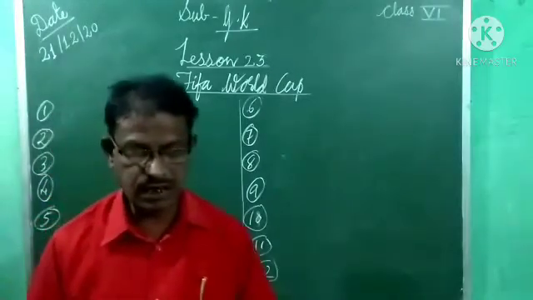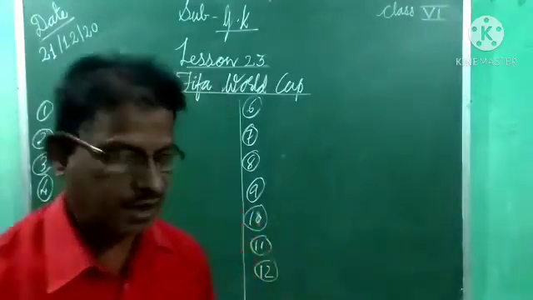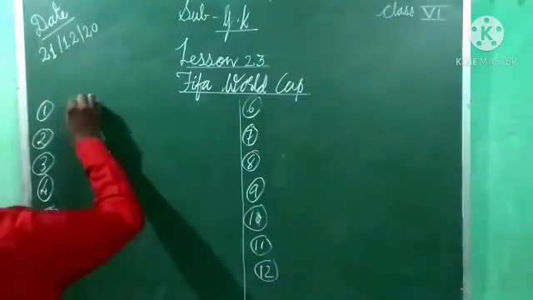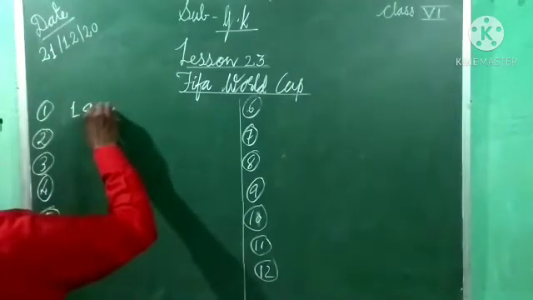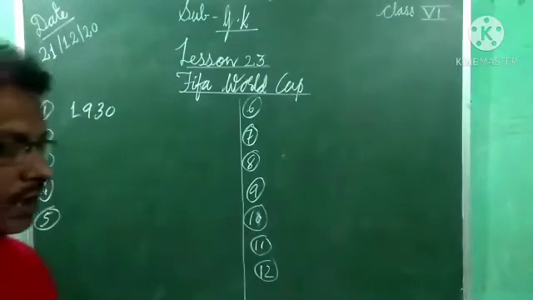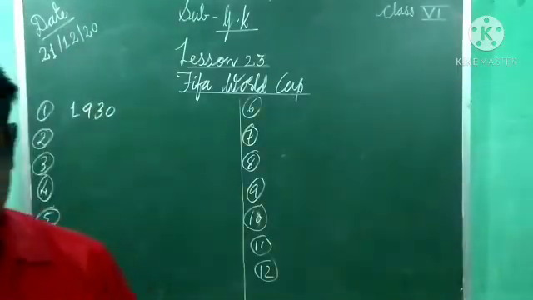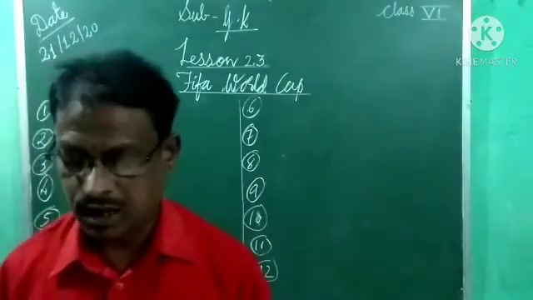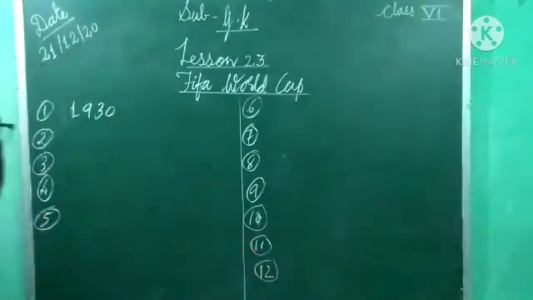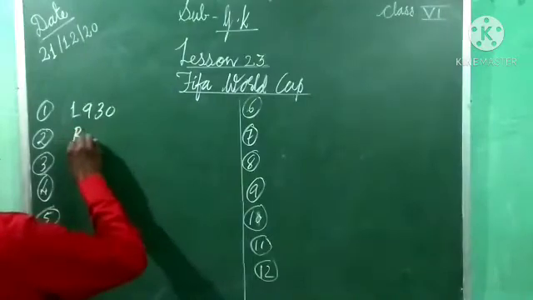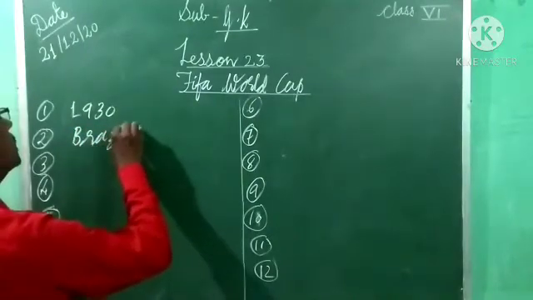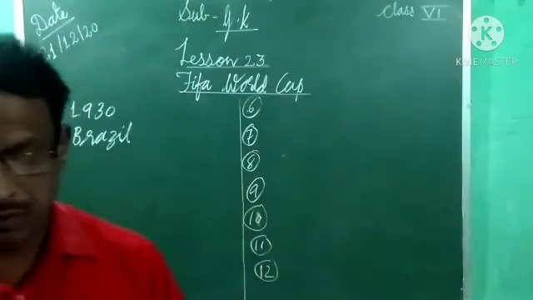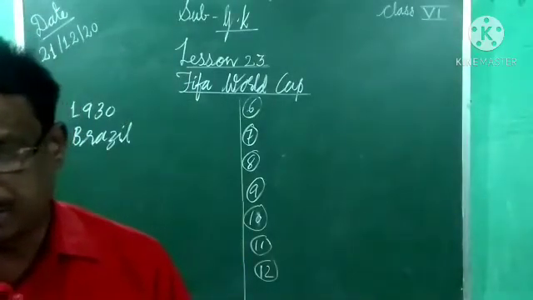First one, in which year was the first FIFA World Cup held? It is held in 1930. In the year 1930, the first FIFA World Cup was held. Second, which country has won the World Cup the most times? That country name is Brazil. Brazil won the World Cup the most times.